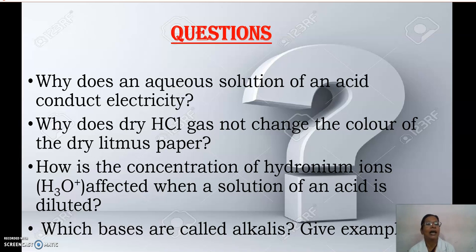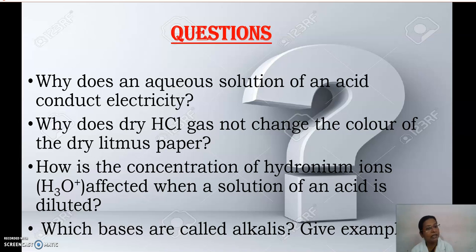Now these are the questions for you. I'll read the question. First one, why does an aqueous solution of an acid conduct electricity? Aqueous solution means mixed with water. So what is the reason? An acid with water is dissociating or ionizing into H plus ions.